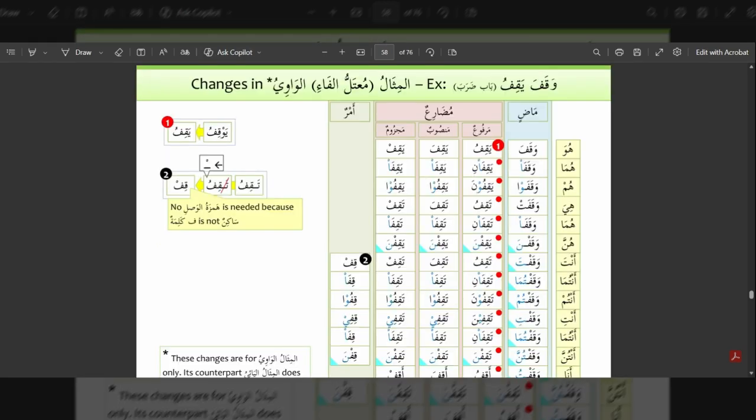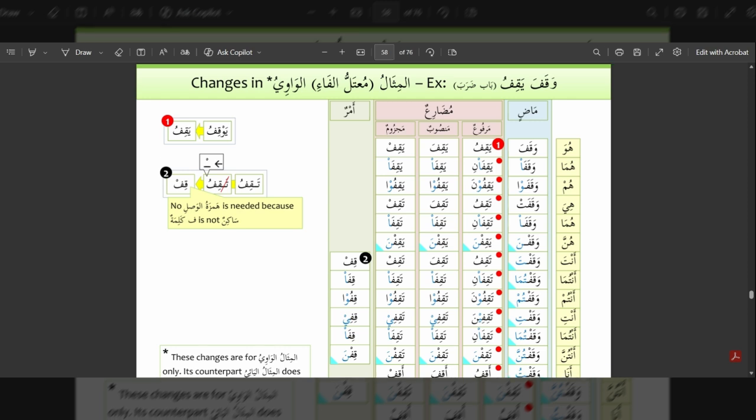So let's go through some examples where there are changes in waw in mithalul mu'talul fa, where the weak letter waw comes in the first root letter. So the example we have taken here is waqafa yakifu, which comes in bab daraba.